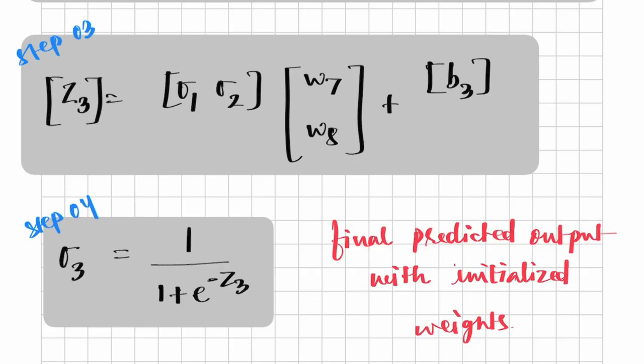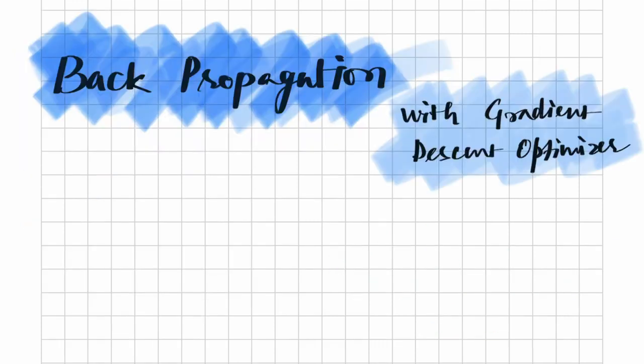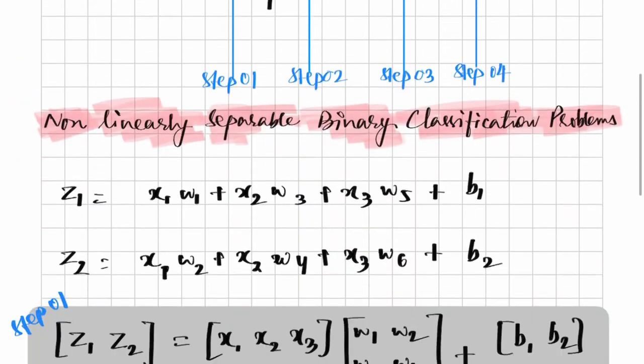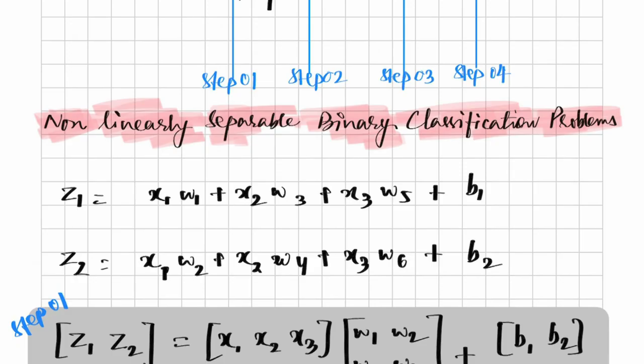So this was all about the multi-layer perceptron model. Now let us go to the backpropagation step, in which we will use an optimizer to update the weights so that we can improve and minimize the loss. As the English literal meaning of the word says, we are propagating in the backward direction. When we were doing the prediction, we were doing forward propagation, that is, we were going from input towards the output.